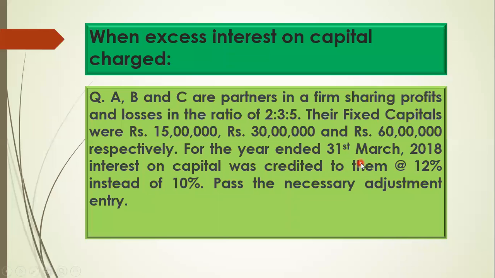For the year ended 31st March 2018, interest on capital was credited to them at 12% per annum instead of 10%. What is it saying here? Instead of 10% they have given 12%, which means excess interest on capital has been given.